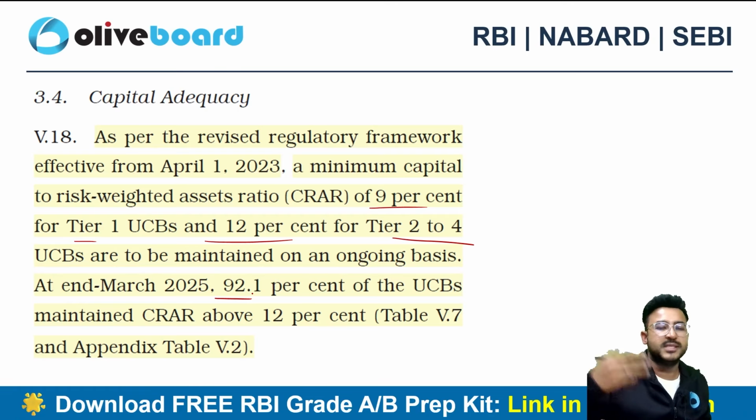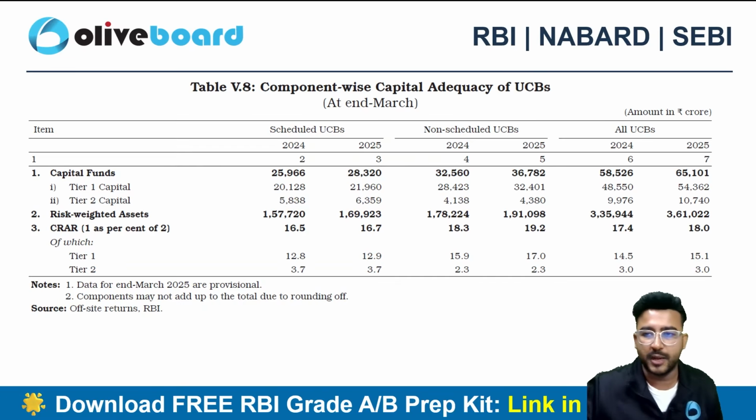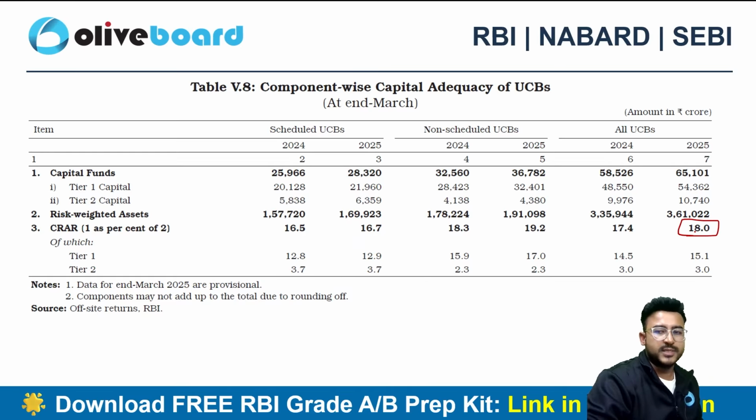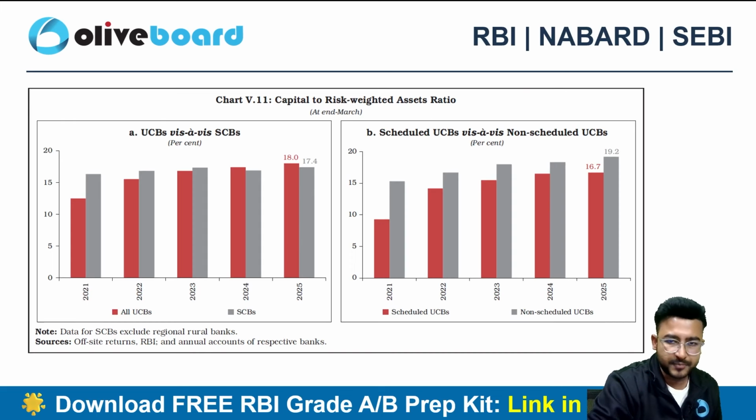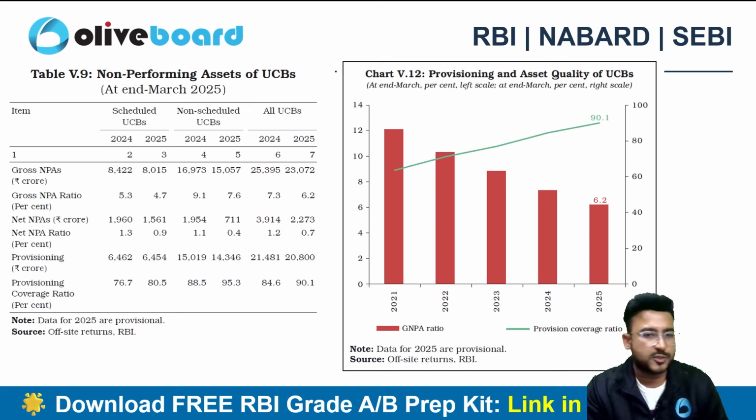92.1% of the UCBs are already maintaining the higher CRAR of about 12%, right? So that's again a good number. If I talk about all the UCBs, then 18% is the CRAR ratio, which is very well above the bare minimum requirement, right? NPA wise, it is also fine.